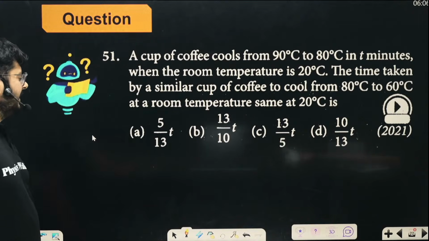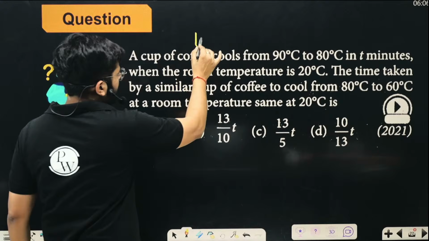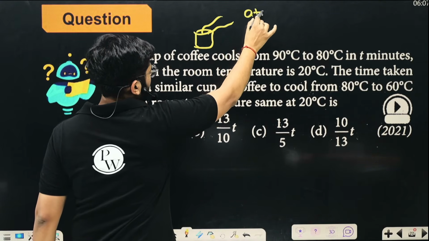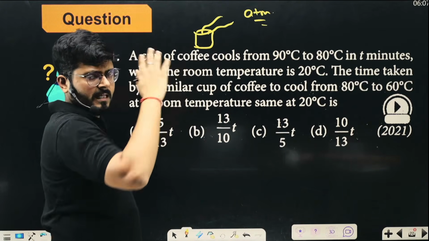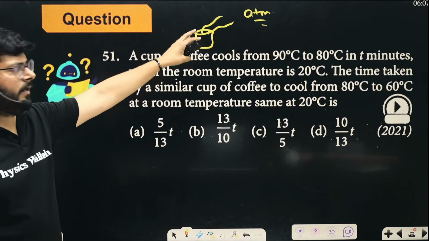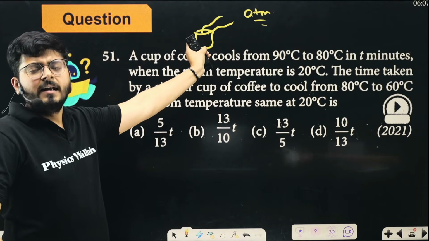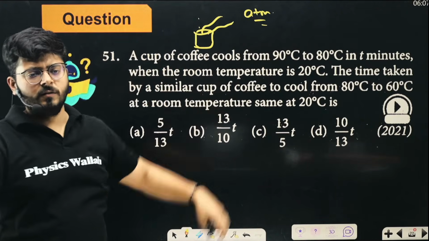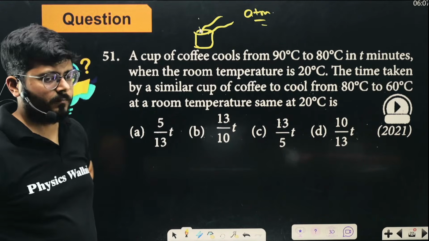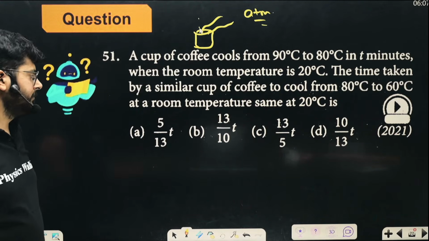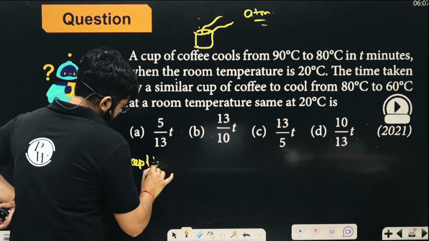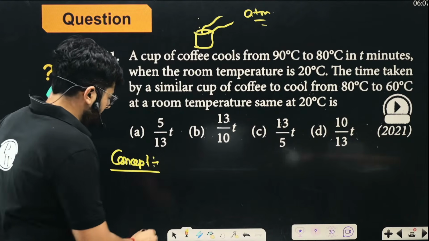So here, as I said, when a system is losing heat, here the cup of coffee is losing the heat to the atmosphere or ambient, or surroundings. Ambience means surroundings. So when that happens, we can apply Newton's law of cooling. So at what rate will this thing cool down? It clearly depends on the effective temperature of the environment. So clearly we can say from Newton's law of cooling,